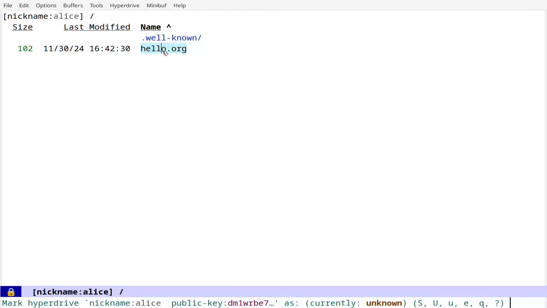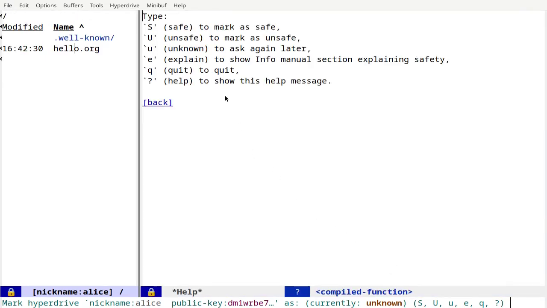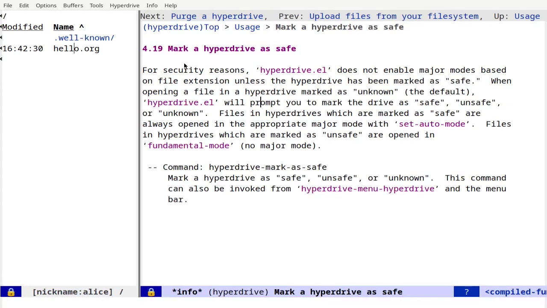I'm being prompted to mark Alice's hyperdrive. Currently, it's unknown. I'll press question mark to see more details. Safe, unsafe, unknown. I'll press E for explain. In the info manual, it says that if a hyperdrive is marked as safe, that means files in that hyperdrive will automatically have their major mode enabled based on their file extension. In this case, if I mark Alice's hyperdrive as safe and I click on this hello.org file, Emacs will automatically enable org mode in that file.